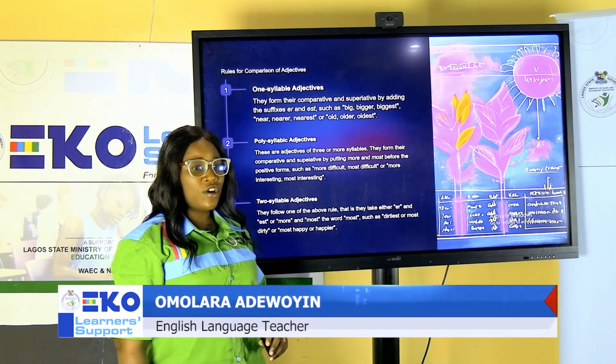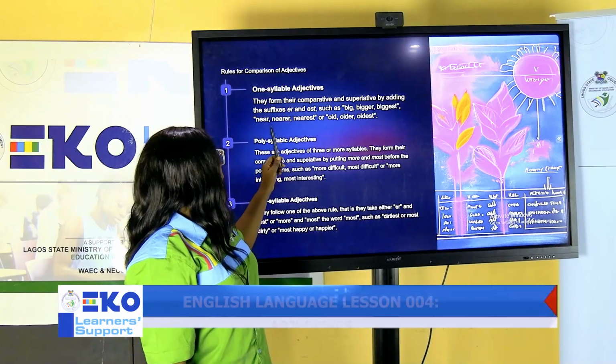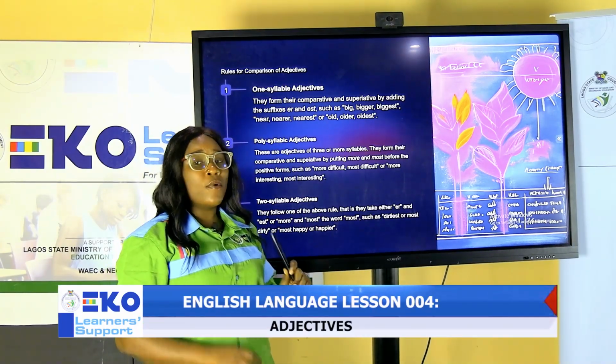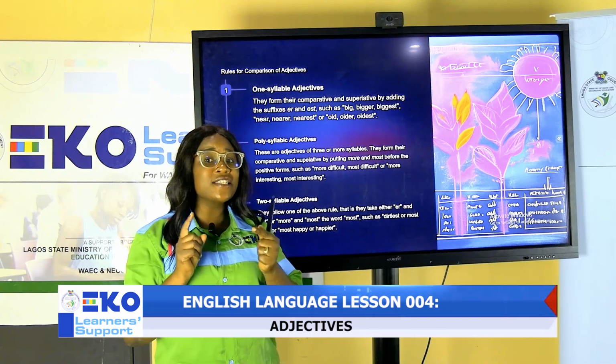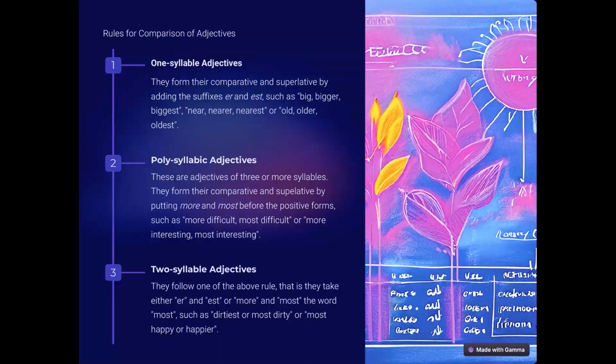Now let's look at the third rule. This is where we make a lot of mistakes, where we use double comparison. We hear more clever or most cleverest. That is not correct. Look at how to use it here. Two-syllable words take either one of the two rules above.